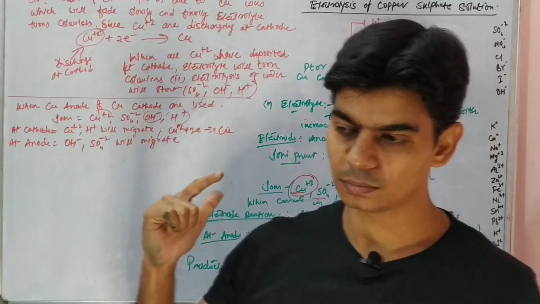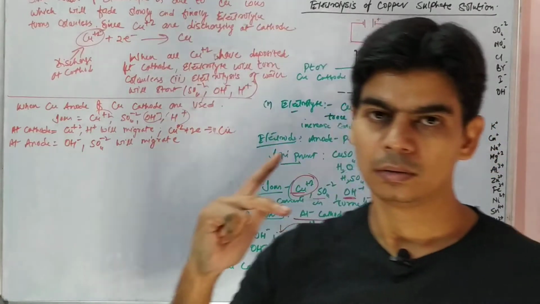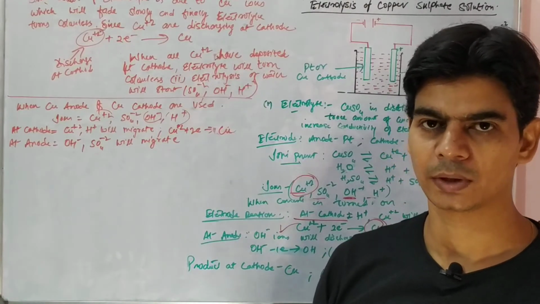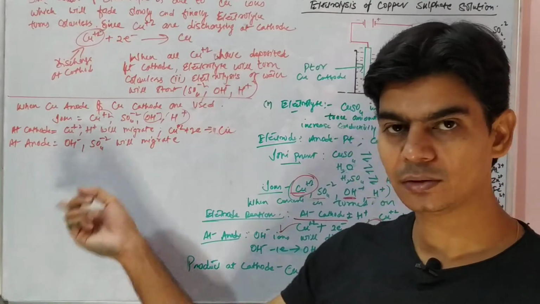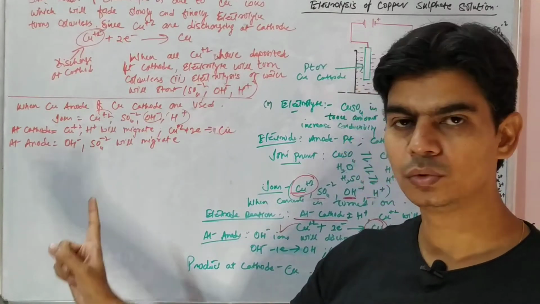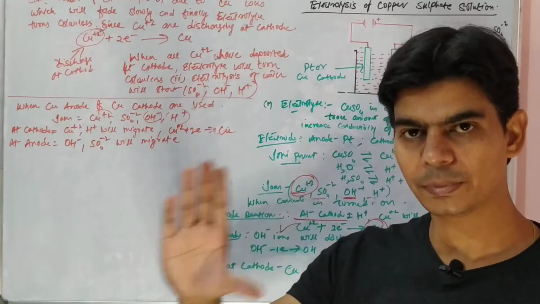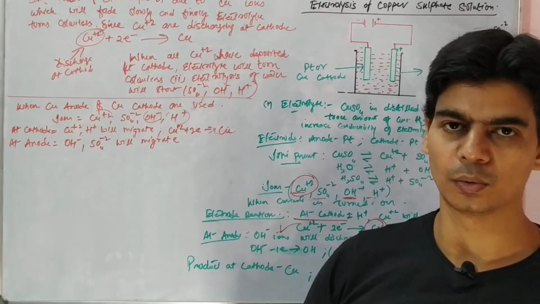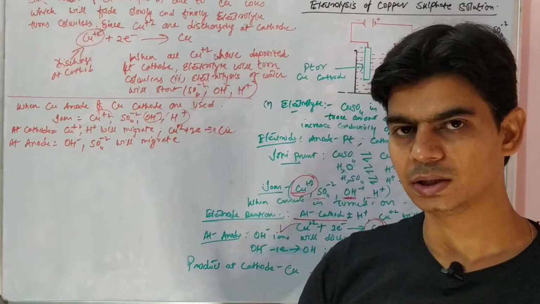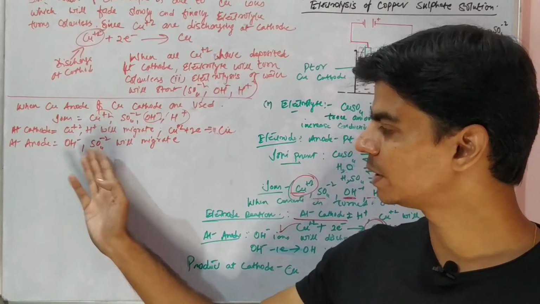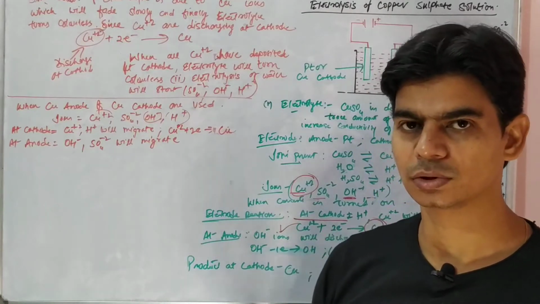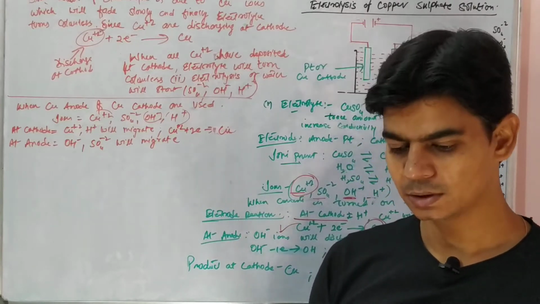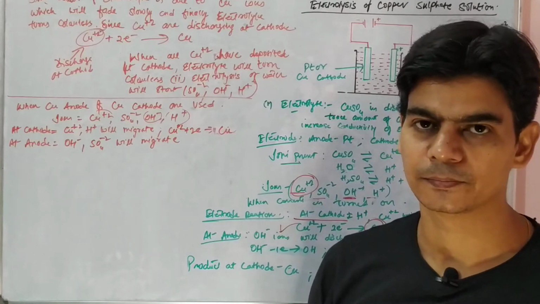So this is how the copper anode will enter into a chemical reaction. Instead of either of these two ions getting oxidized, it's the copper anode. Copper will start ionizing from the copper anode. In comparison to these two, copper will start losing electrons, getting oxidized, and entering into the electrolyte in the form of copper ions.